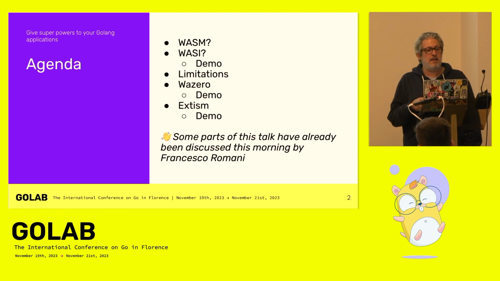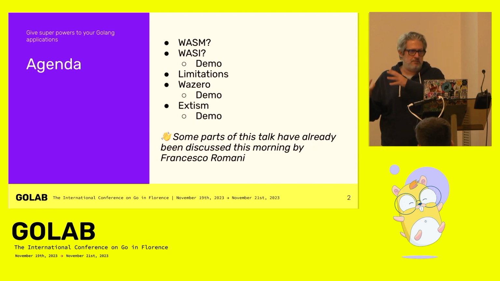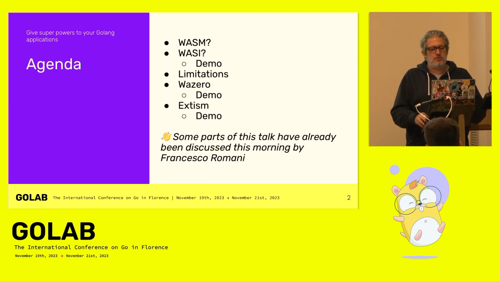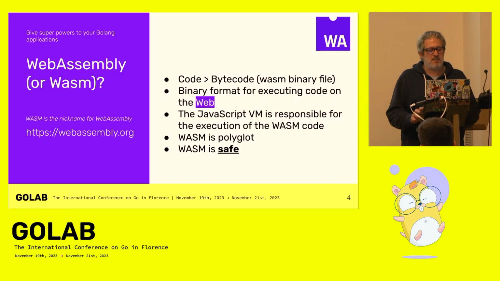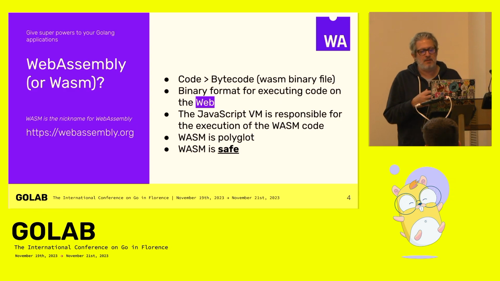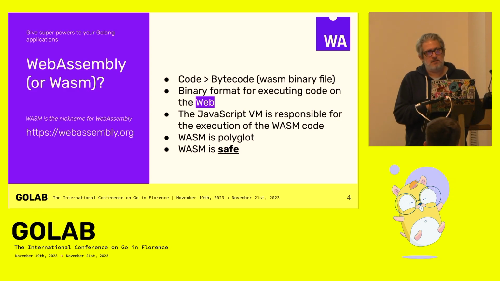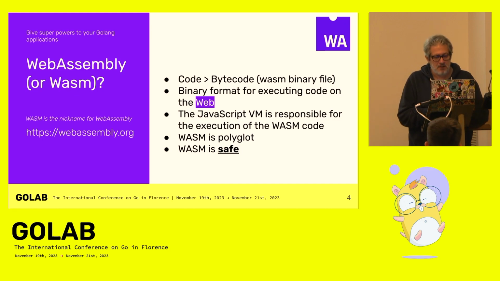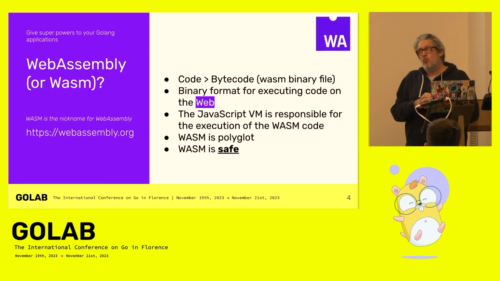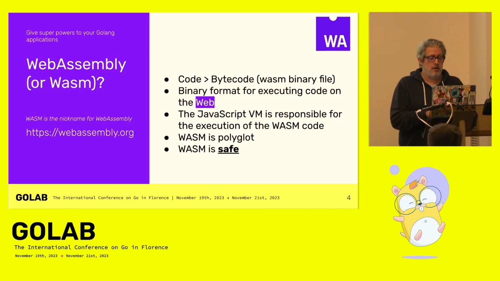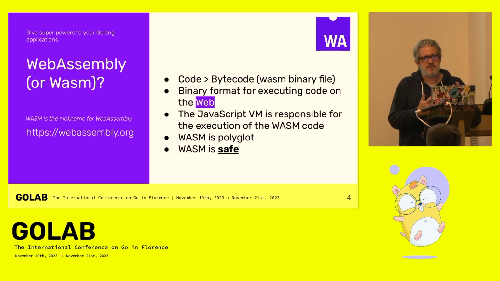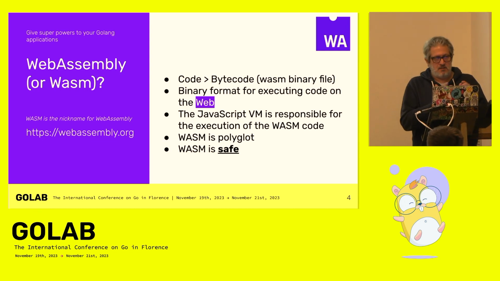This morning, Francesco Romani already addressed some parts of this presentation, but I need to speak again about this in a different way. So, what is WebAssembly? WebAssembly is a kind of bytecode. Initially, it was to be executed in the browser by the JavaScript virtual machine. And WASM is polyglot. That means you can build WASM with various languages like Go, Rust, C, C++, Zig, AssemblyScript, Swift, and other languages.